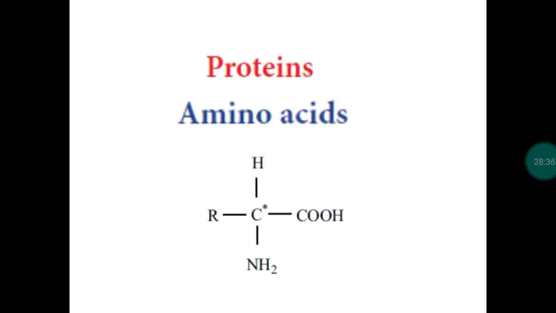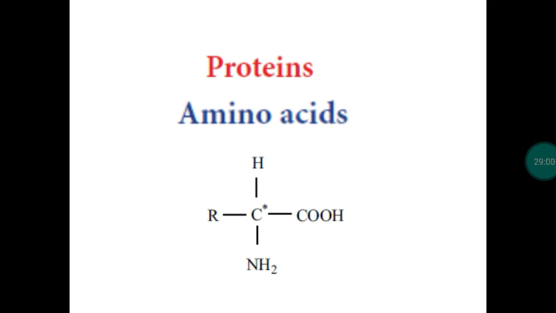Proteins are the polymers of alpha amino acids. Like a carbohydrate, alpha amino acids are joined together by a peptide bond. It produces a macromolecule. We get a polymer called proteins. So proteins is very essential and has more abundance in human body as well as plants. So this is an important biomolecule for living organisms.